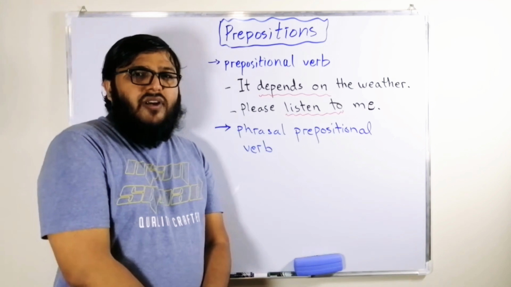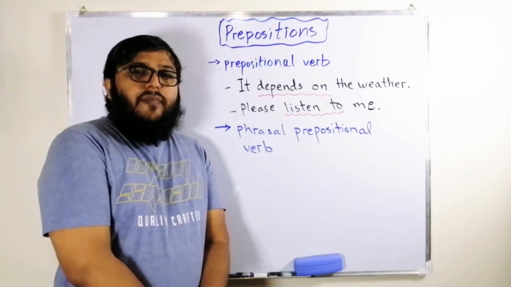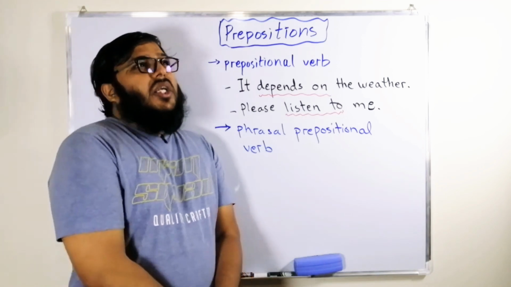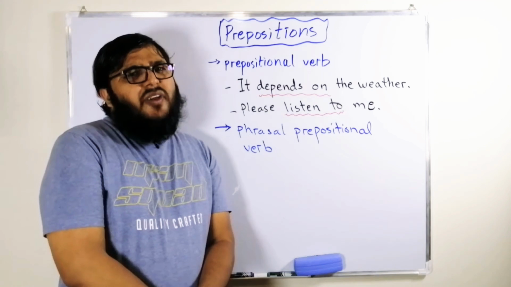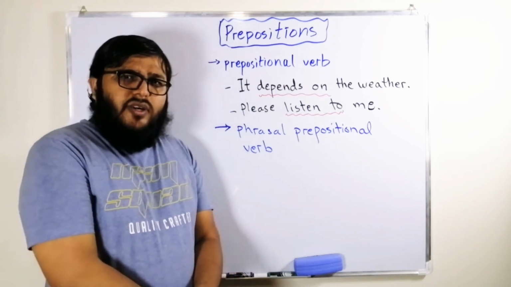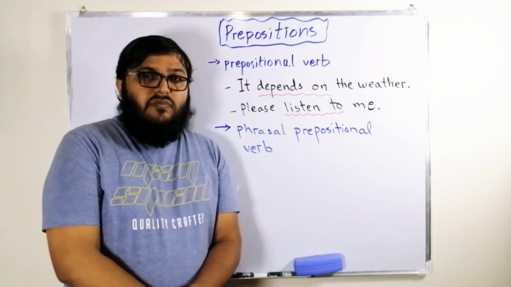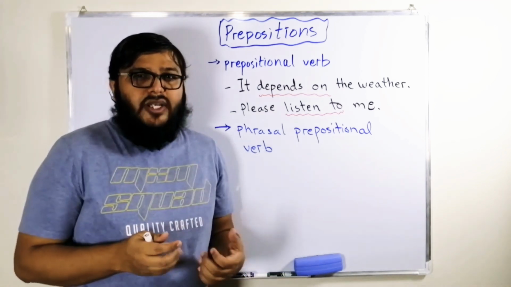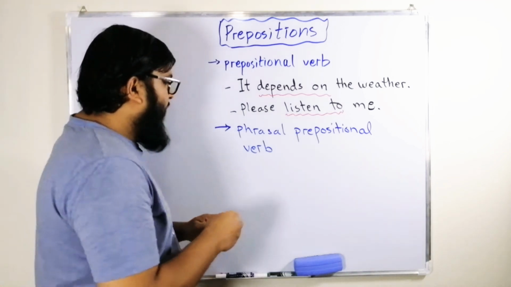Here is the second functioning of prepositions. Sometimes preposition can be a part of a phrasal verb. You might have heard of phrasal verb, the verb that gives you an idiomatic meaning. It does not give you the literal meaning. For example, put up with.